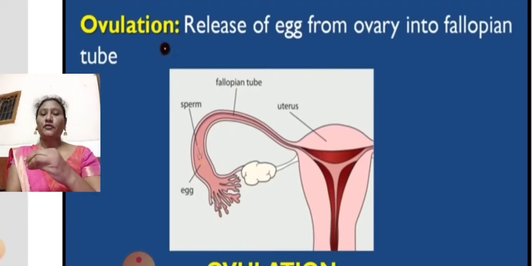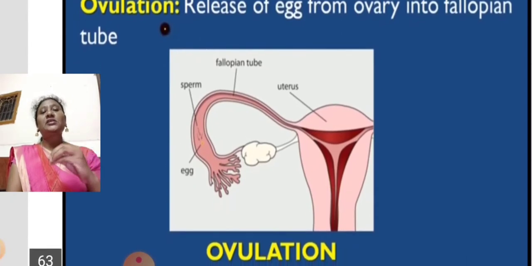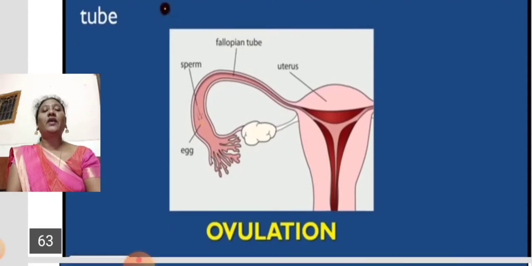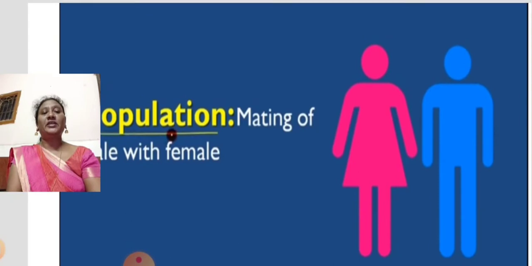During the process of copulation, first the sperms will be released into the female reproductive system. After releasing, they reach the fallopian tube. Then the ovary releases the egg into the fallopian tube. The sperm comes in search of the egg, and in the fallopian tube we find the process of fertilization.